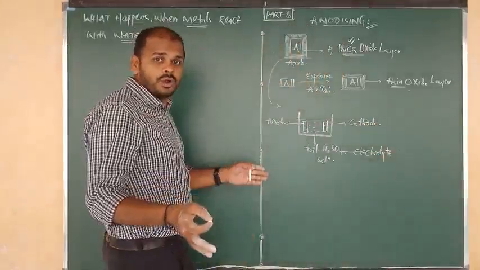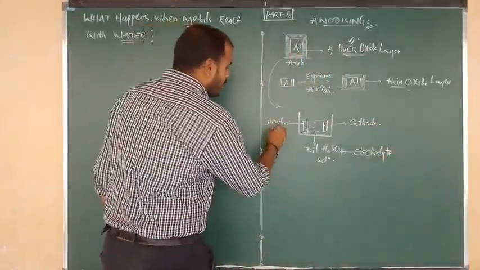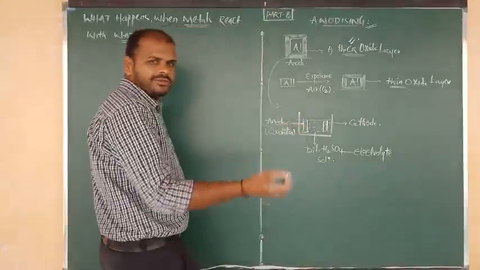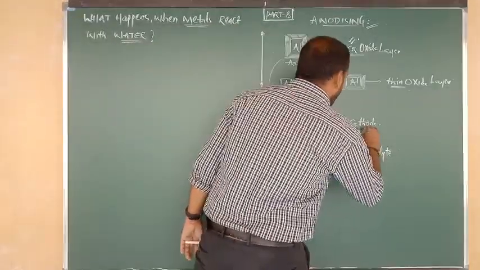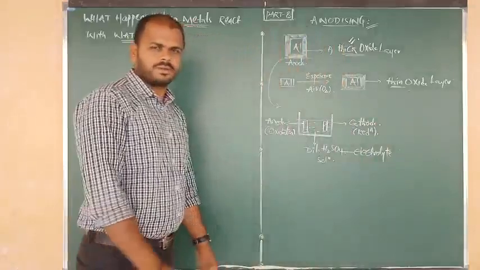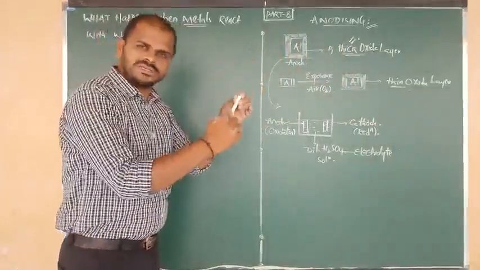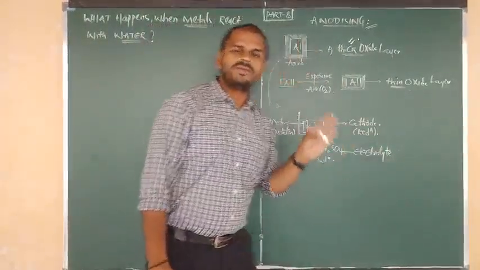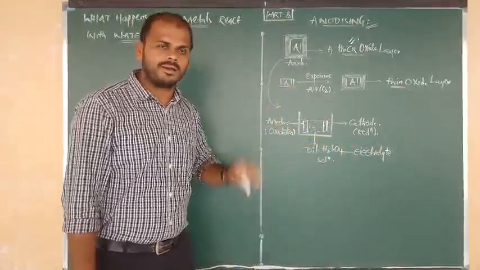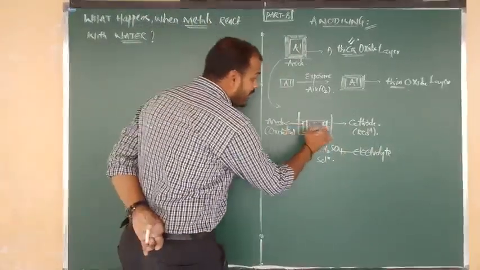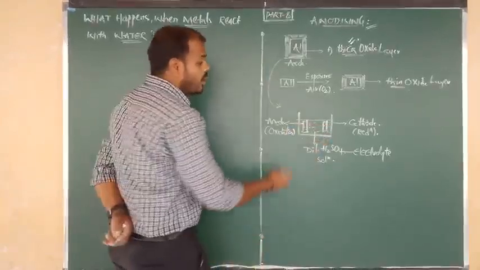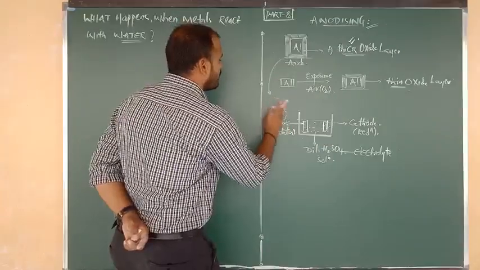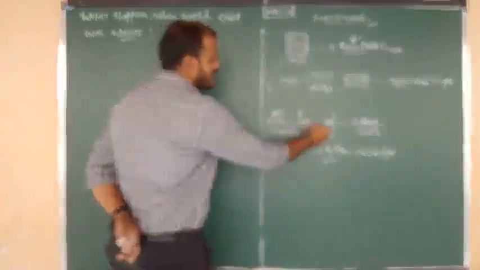So many times I have told you, once again I am repeating here: on the surface of the anode always which process takes place? Oxidation. On the surface of the cathode we can always expect reduction. And anode and cathode, what have I told you, both are made of what? Aluminum.